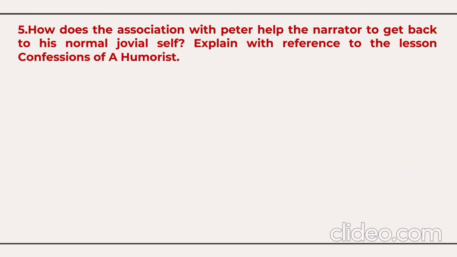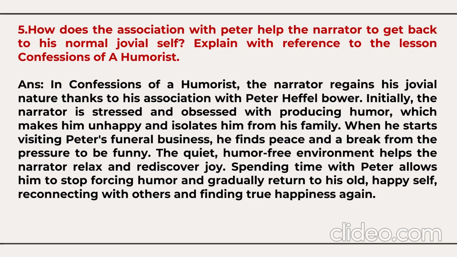Fifth question. How does the association with Peter, P should be capital, help the narrator to get back to his normal jovial self? Explain with reference to the lesson Confessions of a Humorist.